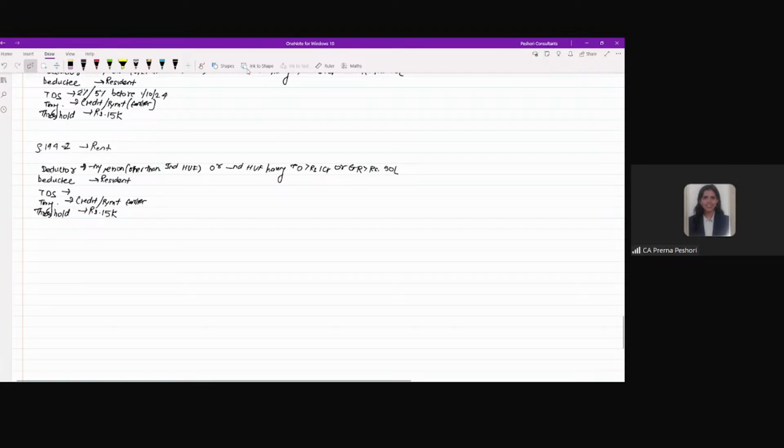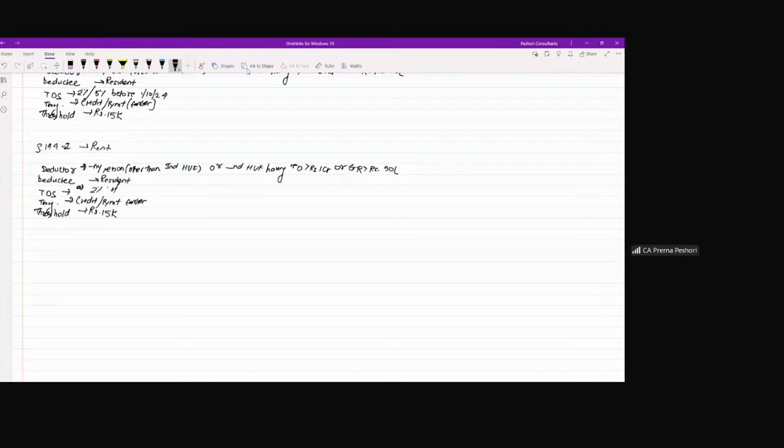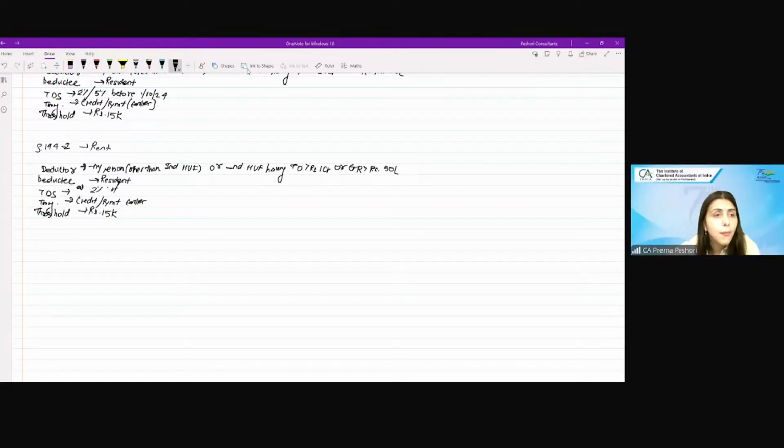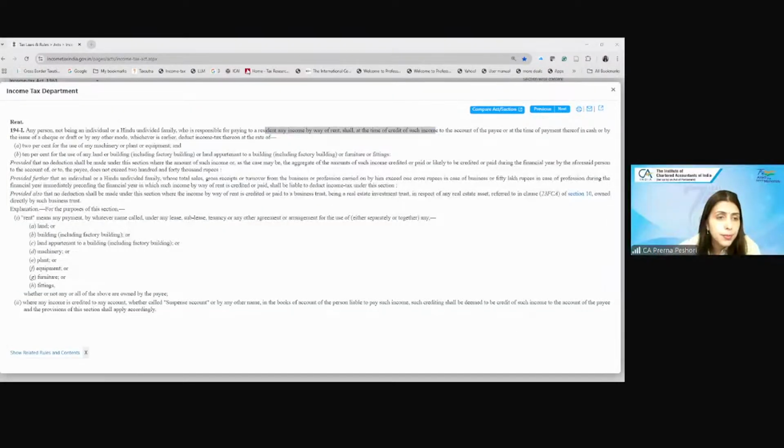2% of the plant and machinery or equipment.